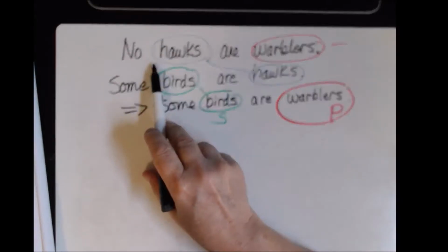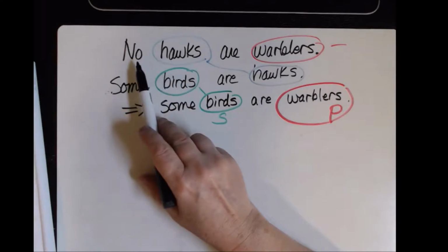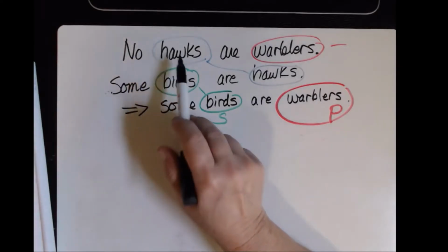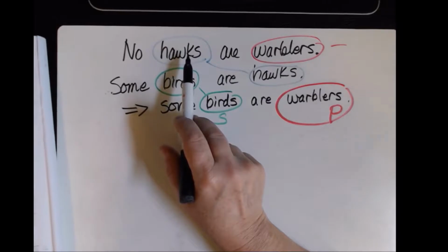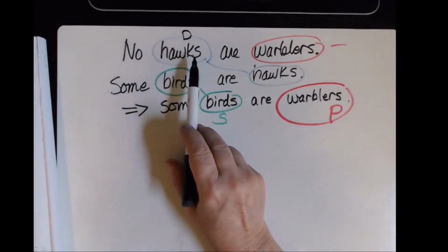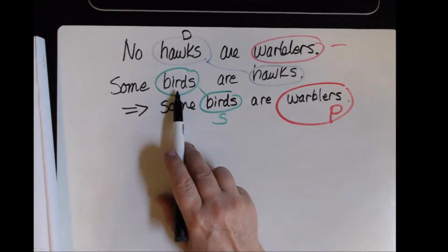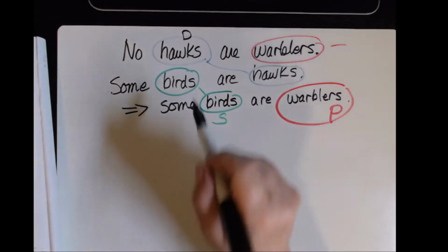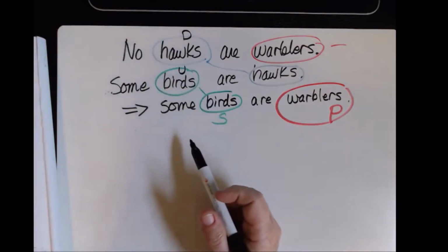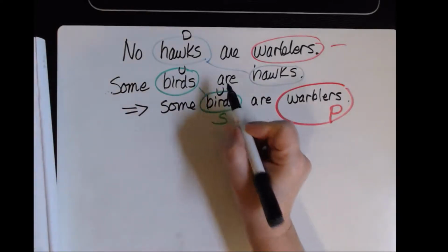No hawks. Well, I have to look at every hawk that has ever existed in order to be able to say no about it. So this must be distributed. It must indeed be referring to every hawk in the set. I had to look at every single one to be able to say no hawk. Some birds. Well, if it's only some of them, then it's obviously not all of them. So I'm obviously not talking about every bird in the full set. So it must be undistributed. Same thing down here. Some birds, therefore undistributed.